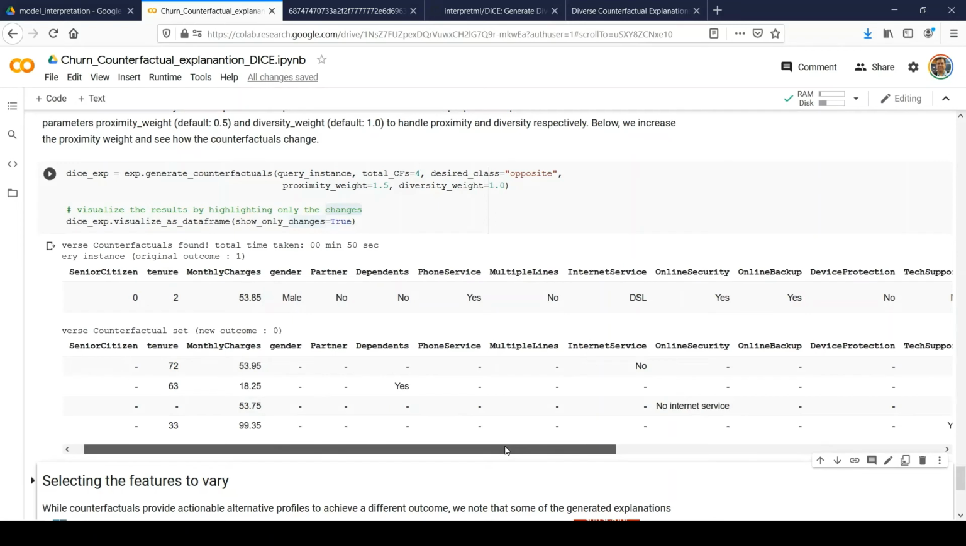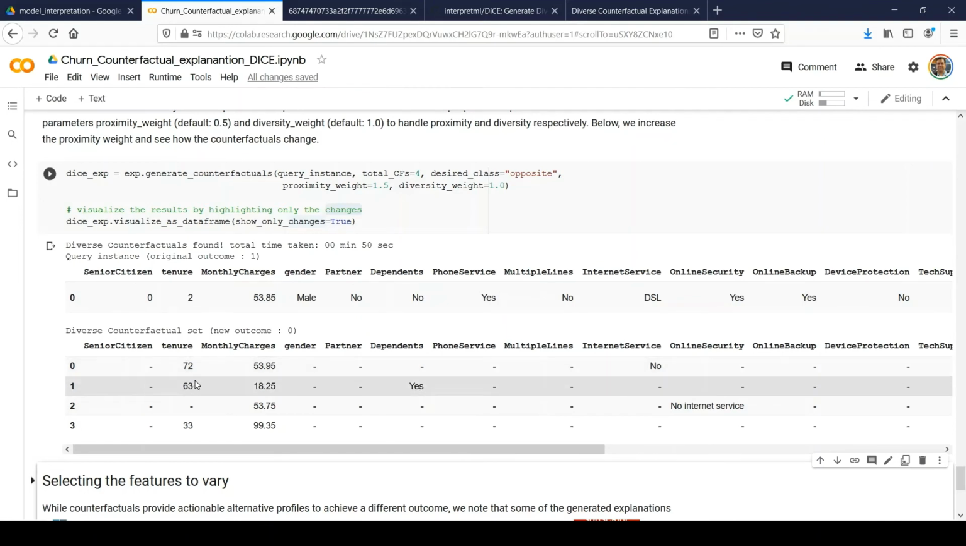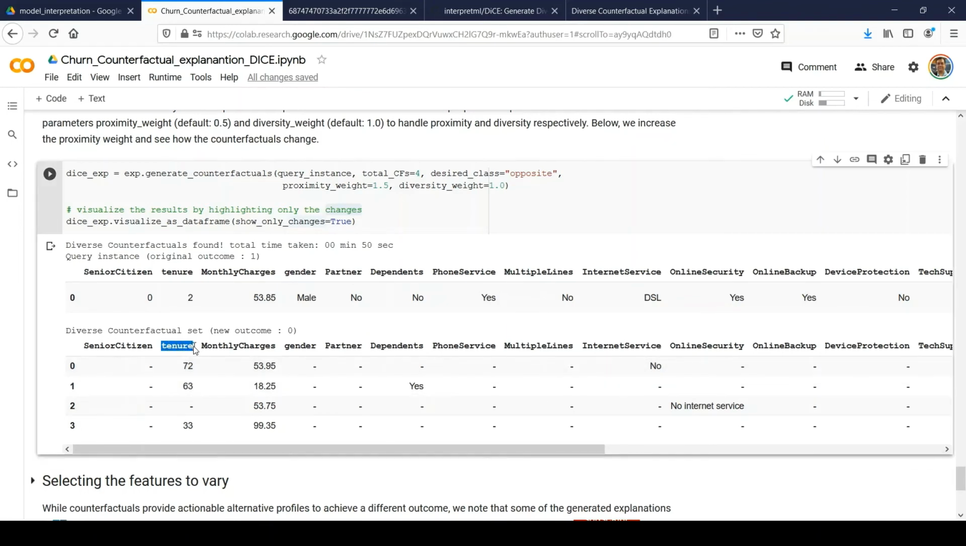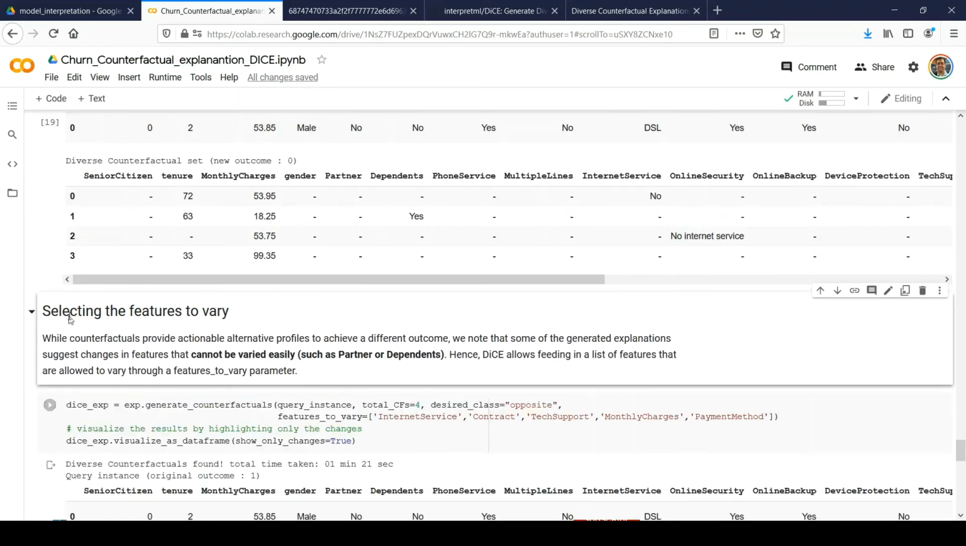But again, you're not happy with the explanation the DICE package has provided, and I don't want to modify the tenure and monthly charge, right? I just need to vary certain fields so that we can see what changes we need to make on those factors so that my customer will not churn. And that's the third point I was talking about.